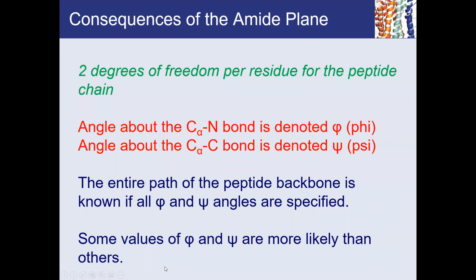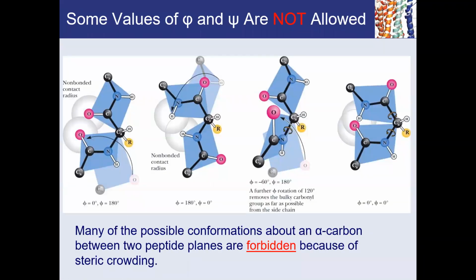And it turns out that you can trace the entire path of the peptide backbone if you know the psi and phi angles for every one of these residues on the entire protein. It also turns out that only certain values of psi and phi are more likely to occur than others. And I will show you by this example.